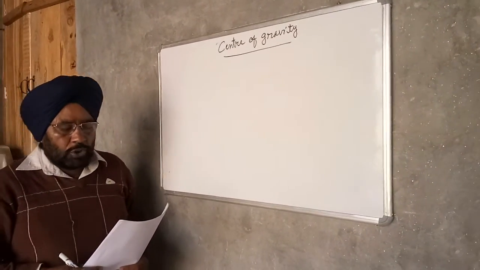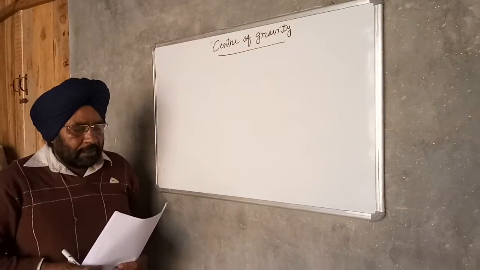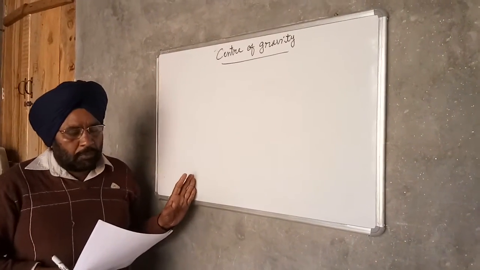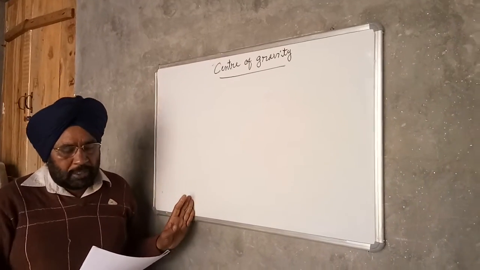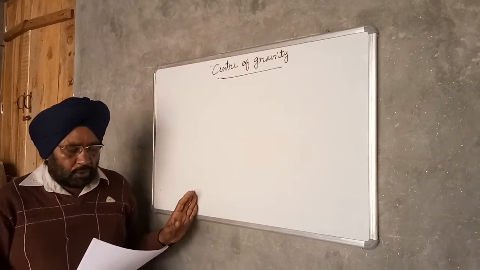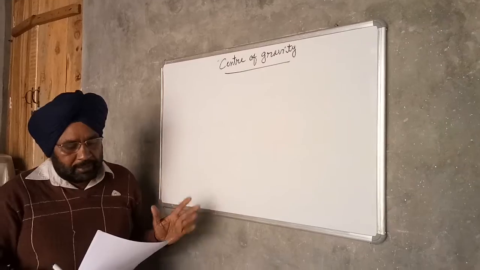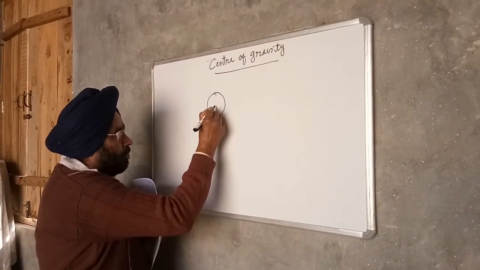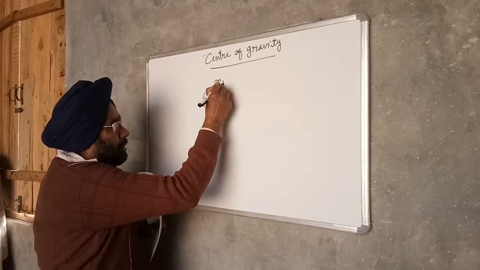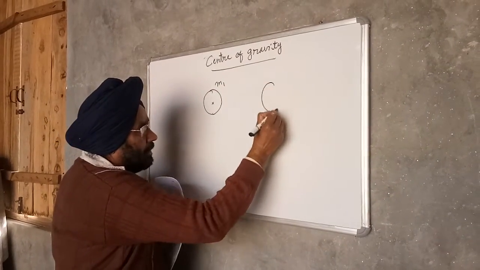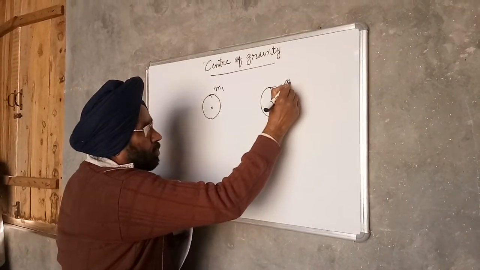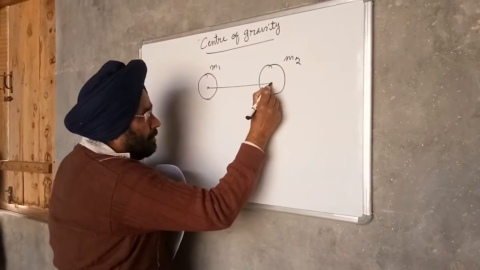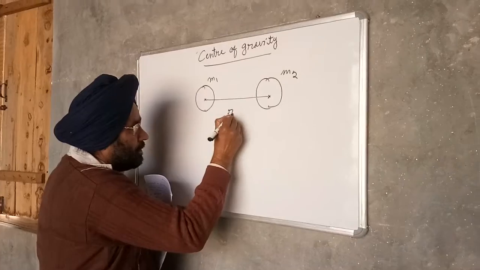According to Newton's law of gravitation, this force of attraction is directly proportional to the product of the masses of the two bodies and inversely proportional to the square of the distance between them. So these are the two bodies. The mass of one body is m1 and the second body's mass is m2, and r is the distance between the centers of the two bodies.